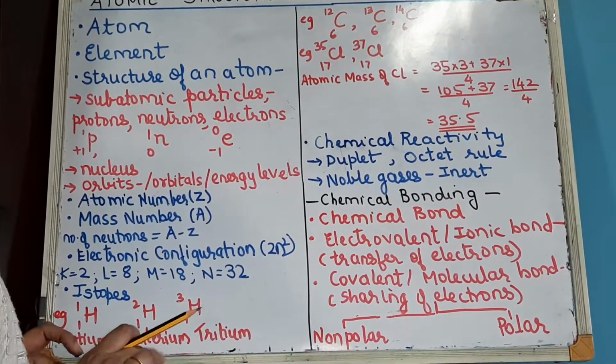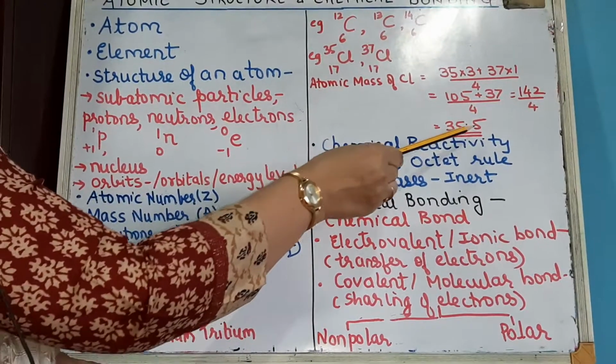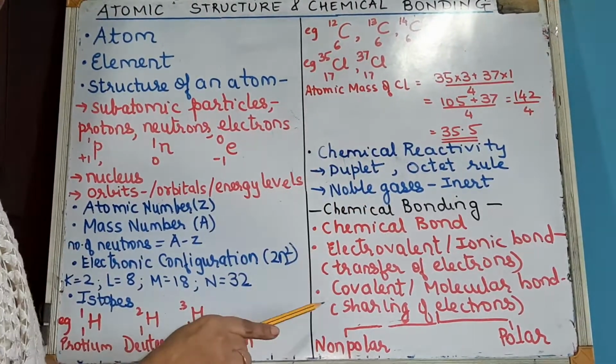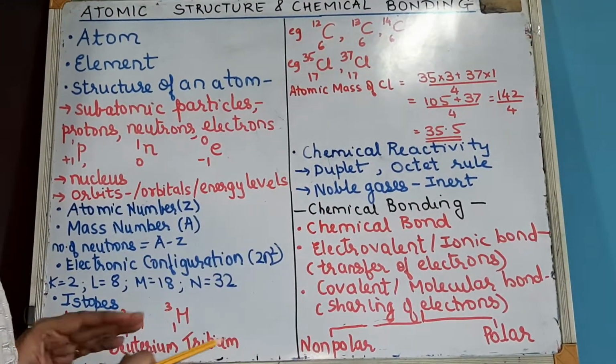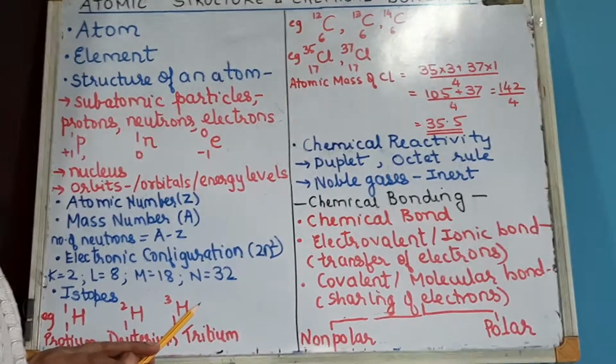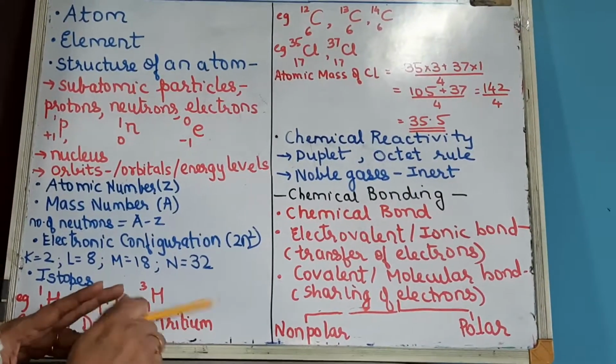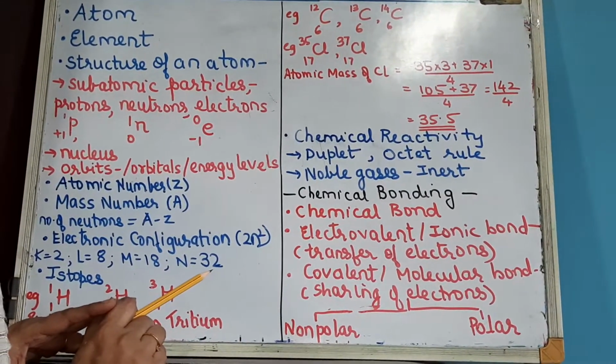Then if you observe here, the atomic mass of chlorine is 35.5. We have done different numericals in the first chapter where we calculated the molecular mass. At that time atomic weights were given to you. Now you have to understand why the atomic weight of chlorine is 35.5.